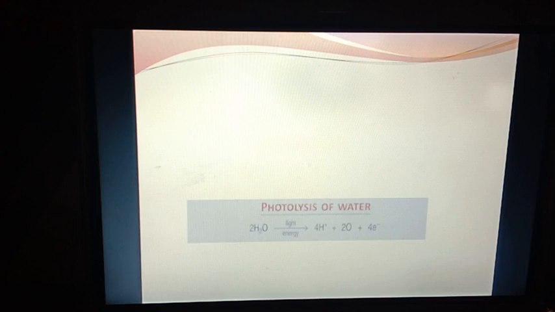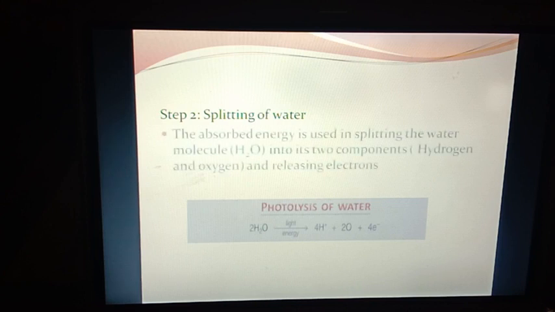You can see here. Then in step 2, splitting up of water will take place. That is called the photolysis of water. The absorbed energy is used in the splitting of the water molecule into 2 components, that is hydrogen and oxygen, releasing electrons, as you can see here in the reaction.